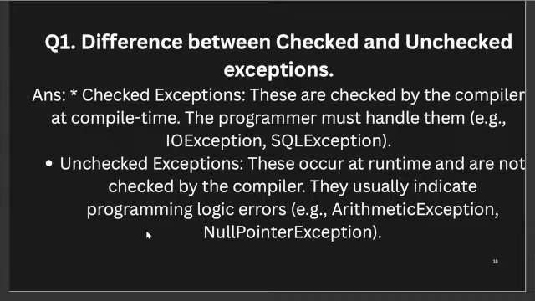So let's understand. Checked exceptions are detected at compile time, and unchecked exceptions occur at runtime. Checked exceptions are checked by the compiler at compile time, and the programmer must handle them, for example IOException and SQLException. Unchecked exceptions occur at runtime, so they are not checked by the compiler, and they usually indicate programming logic errors, so we have to use these exceptions to correct them. These are like ArithmeticException and NullPointerException.